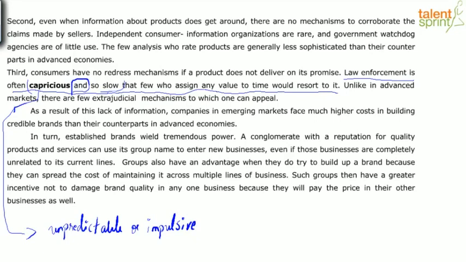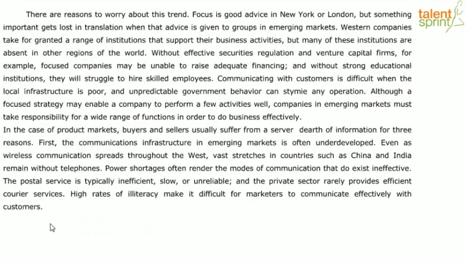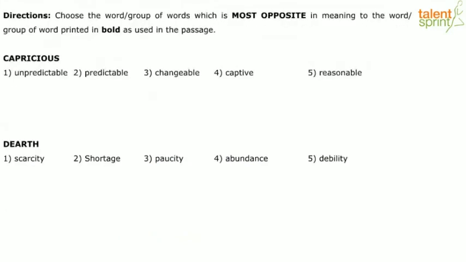Yeah, there it is. So in the fourth paragraph, in the first line, in the case of product markets, buyers and sellers usually suffer from a severe dearth of information for 3 reasons. So dearth as it is, I assume you would be familiar with it. Dearth means lack. So now that we know the meaning that the context is giving, let's look at our options.